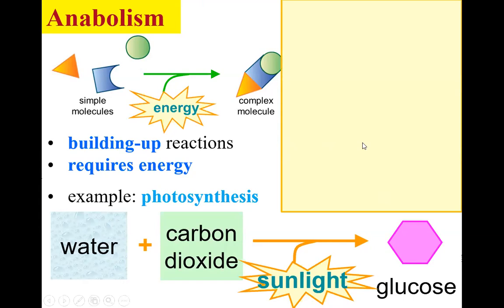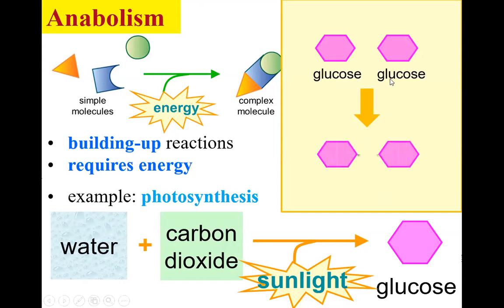There is also another example of anabolism: combining two glucose molecules into one maltose molecule. The glucose molecule is simple, and the maltose molecule is more complex than the glucose molecule. Joining two small and simple molecules into a larger and complex molecule is called anabolism.